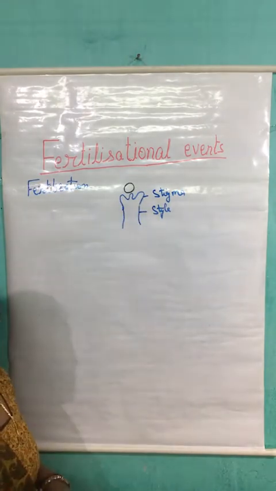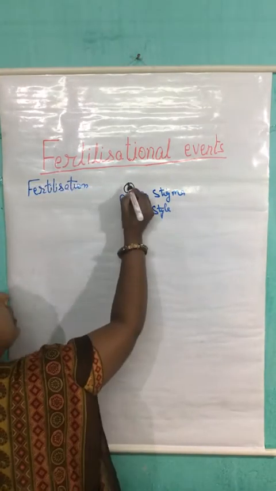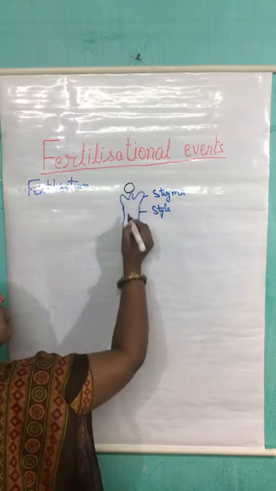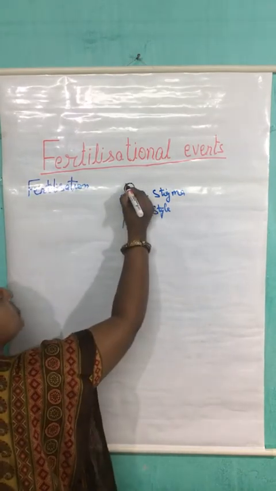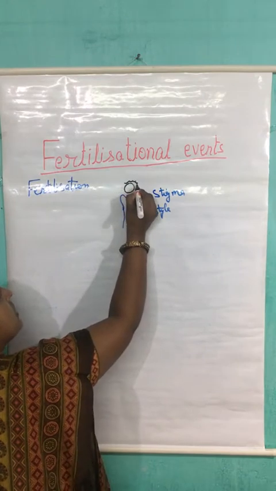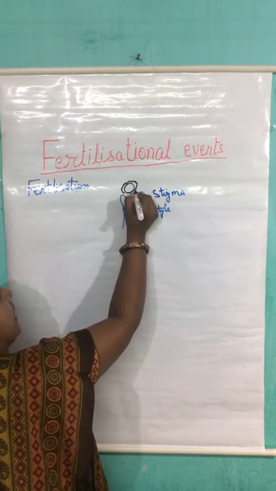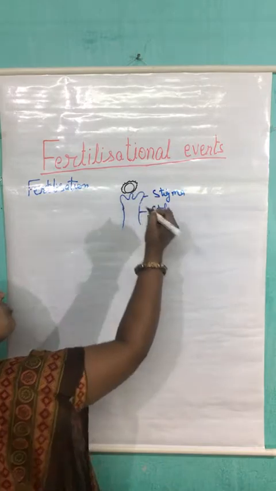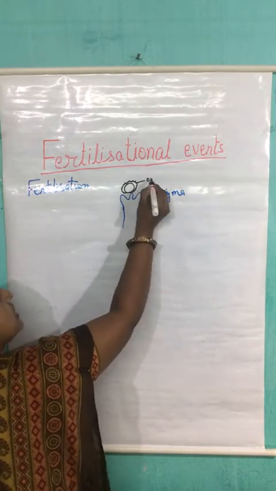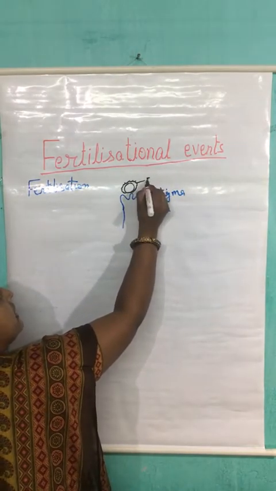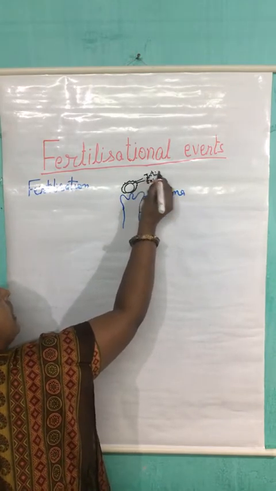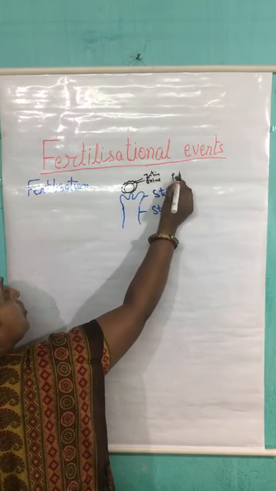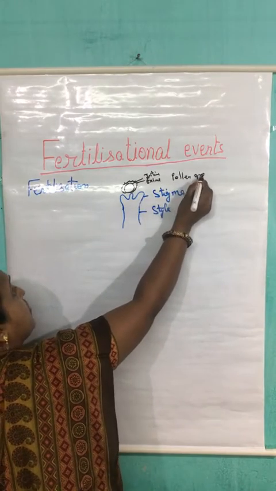Now, by the process of pollination, the male gamete, that is the pollen grain, has reached the site of stigma, and we know that the pollen grain is surrounded by two layers. The inner layer is made up of intine, and the outer layer is made up of exine, which is made up of sporopollenin. So the outer one is exine and the inner layer is intine, and this is the structure of the pollen grain.